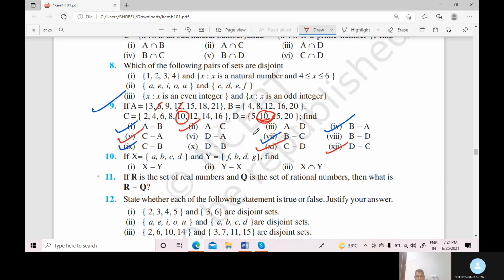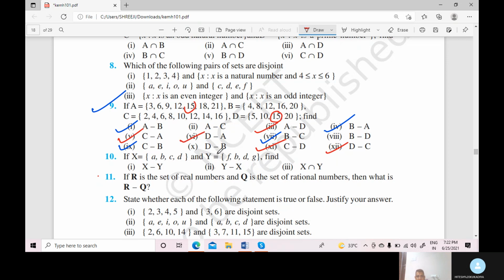Clear, students? Okay. Now we discuss A minus D. First, cancel this one here. Which elements are common in sets A and D? Sir, 15. Yes, only 15. So A minus D is 3, 6, 9, 12, 18 and 21. Right.